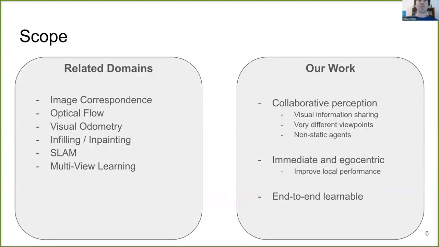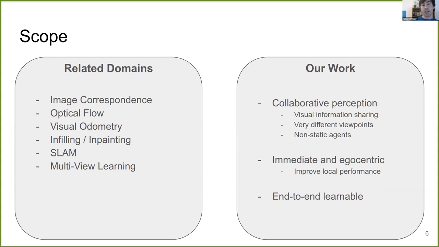In terms of scope, our work touches many domains. Image correspondence methods focus on matching visual features between frames. Optical flow and visual odometry methods perform a similar matching, though under stricter camera motion assumptions. In-painting methods hallucinate plausible outputs for missing image regions. SLAM methods focus on building long-term representations or maps. And multi-view learning methods seek to fuse often static viewpoints towards some shared perception task. Our work takes inspiration from these domains, while also introducing some distinctive twists.